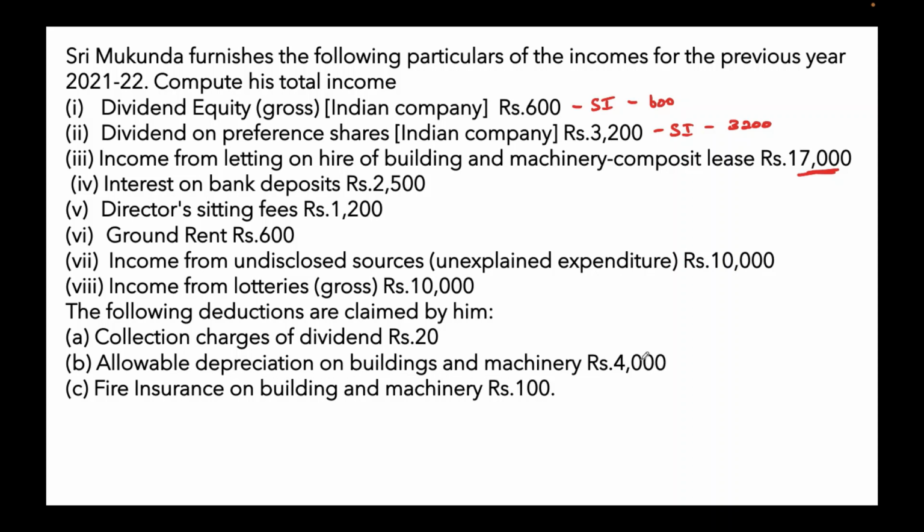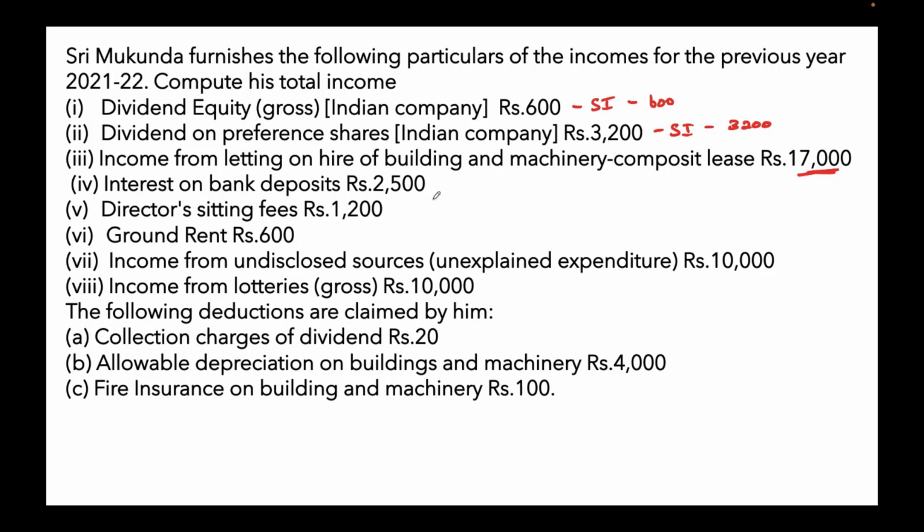So you can deduct that 4,000. And another one is fire insurance on building and machinery 100, 4,100. So we can deduct 4,100 from this 17,000. Balance will be taxable. So when you deduct 4,100 from this 17,000, you'll be getting 12,900. 12,900 is taxable.